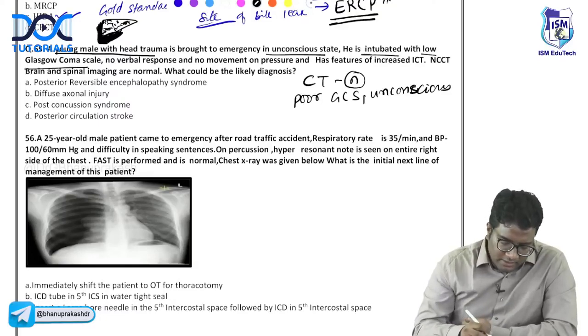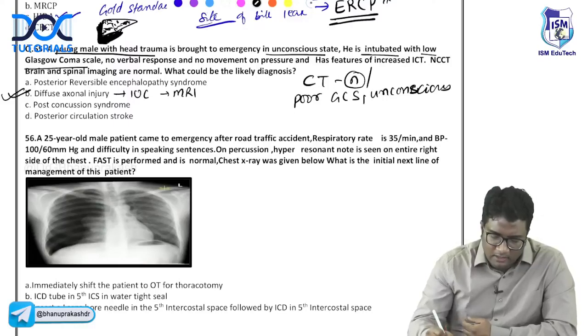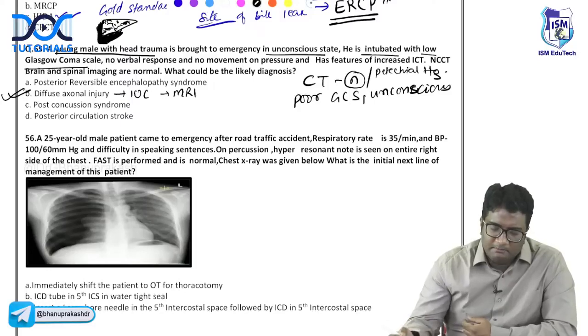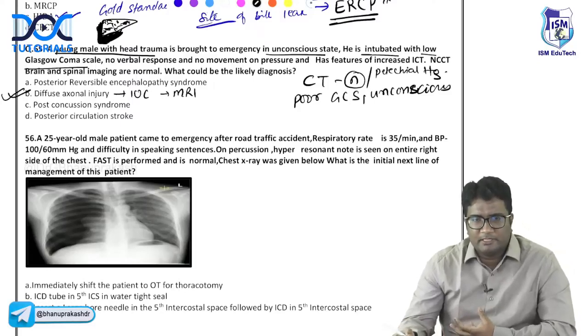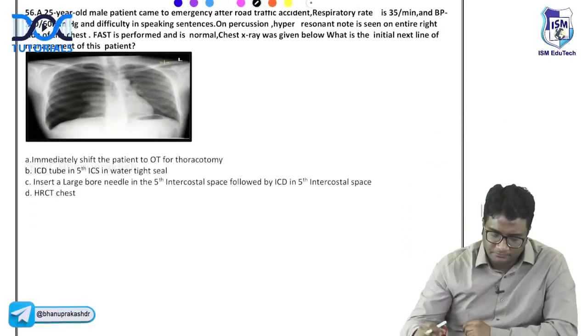Please think of diffuse axonal injury. Remember, in diffuse axonal injury, the investigation of choice is MRI. CT may be normal or shows petechial hemorrhages. Small petechial hemorrhages may be seen, but usually it is normal. The investigation of choice is MRI, right, for diffuse axonal injury.